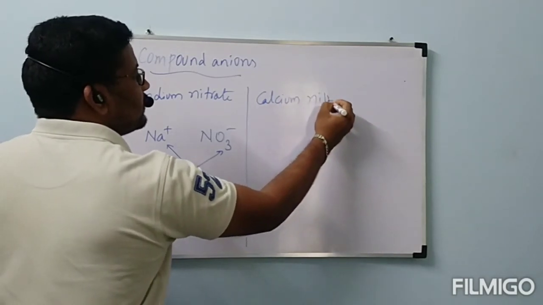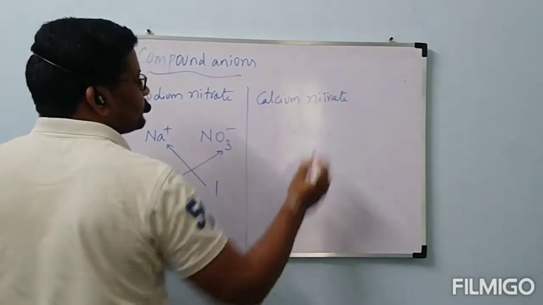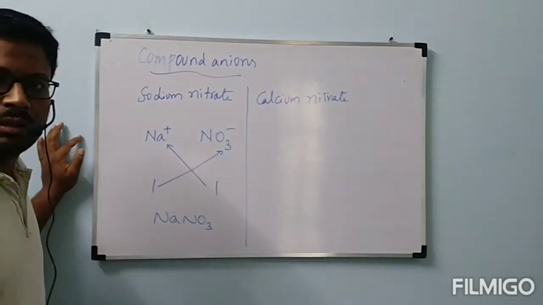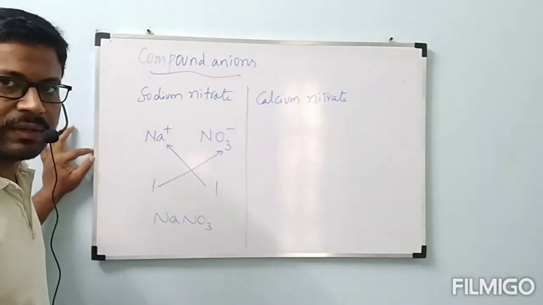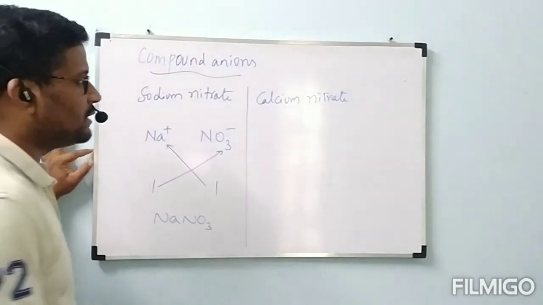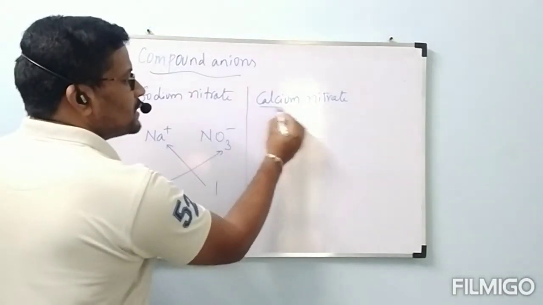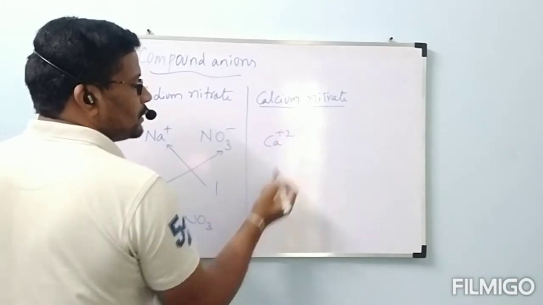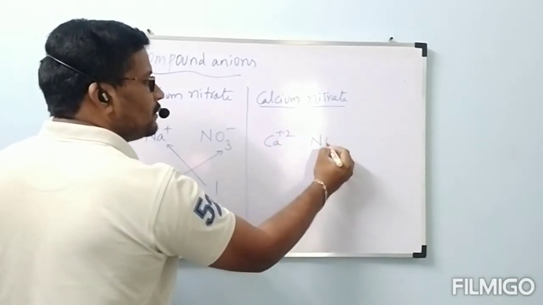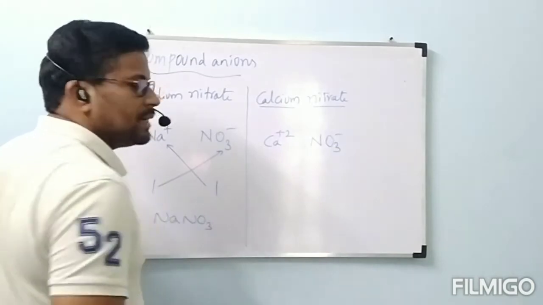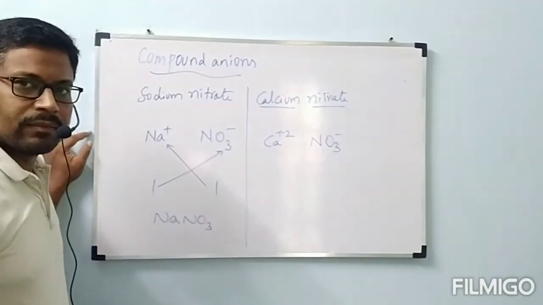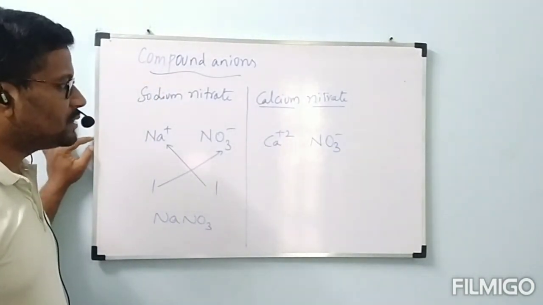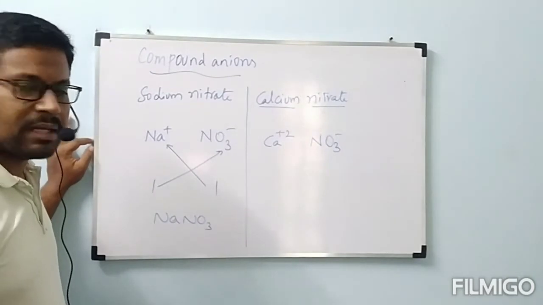Next, calcium nitrate. Okay, how to write the formula of calcium nitrate? 2 parts. Calcium charge is +2. Nitrate, NO3 minus. Calcium nitrate, Ca +2, NO3 minus.